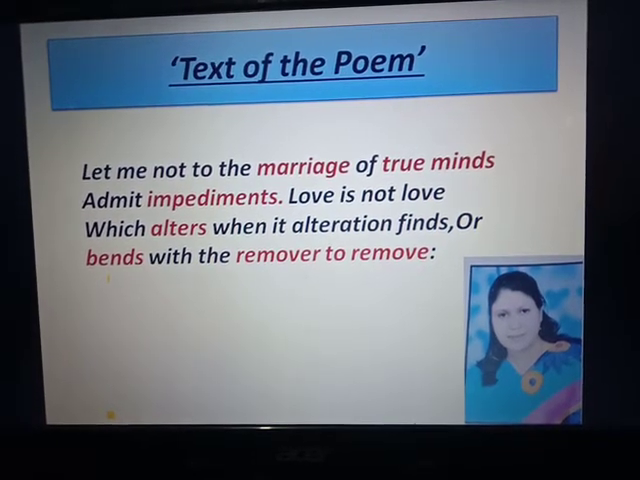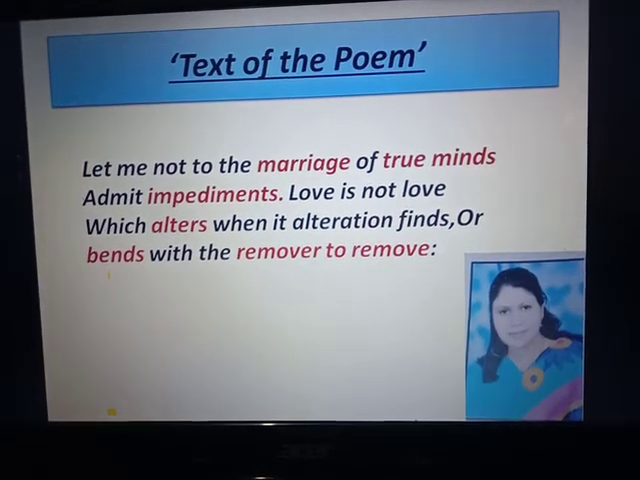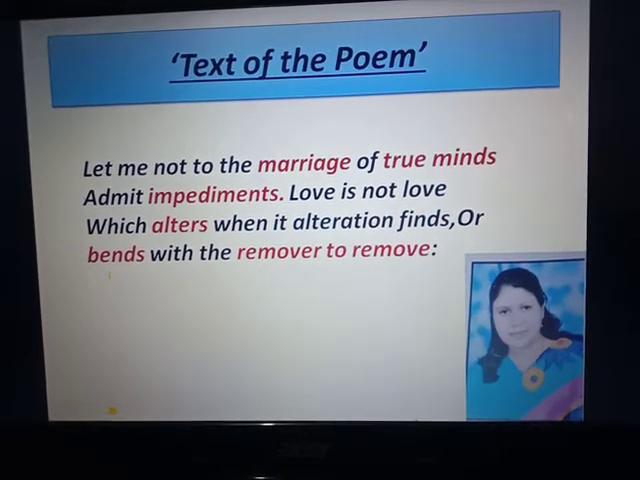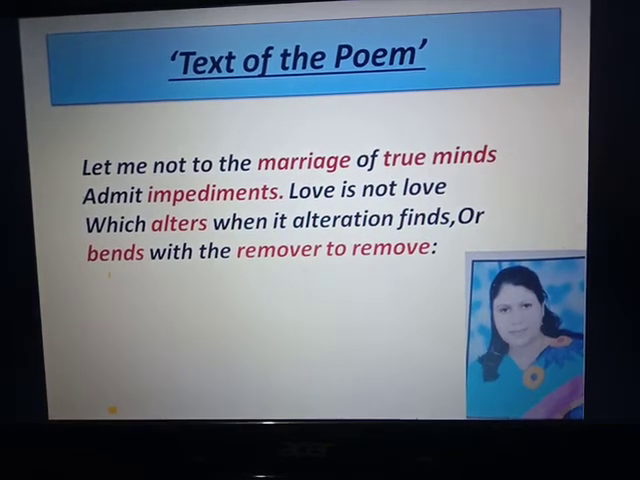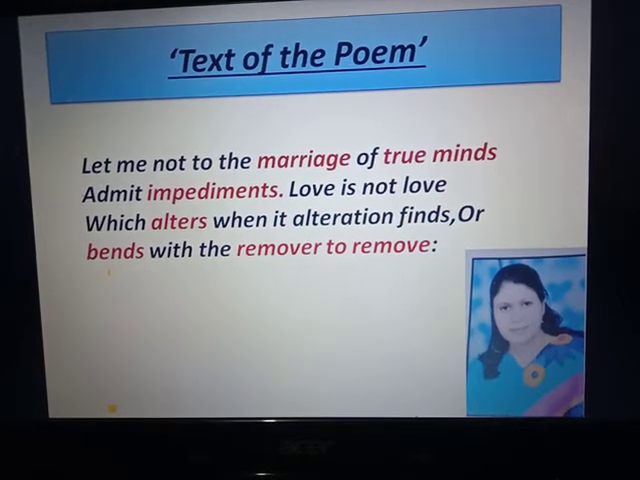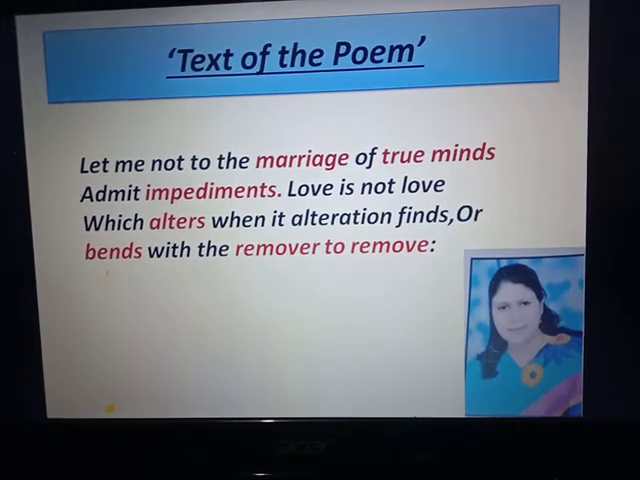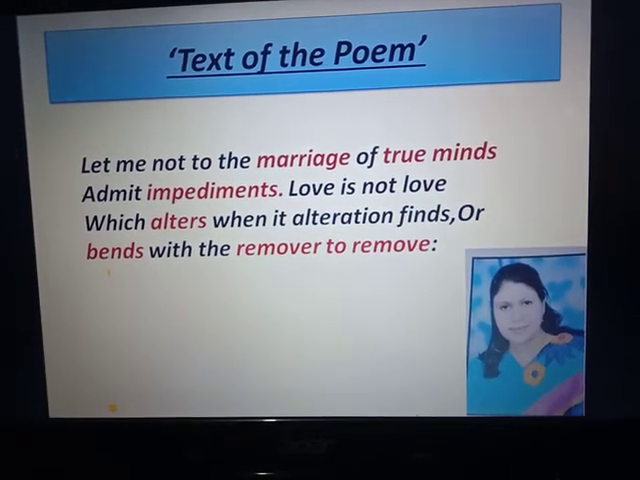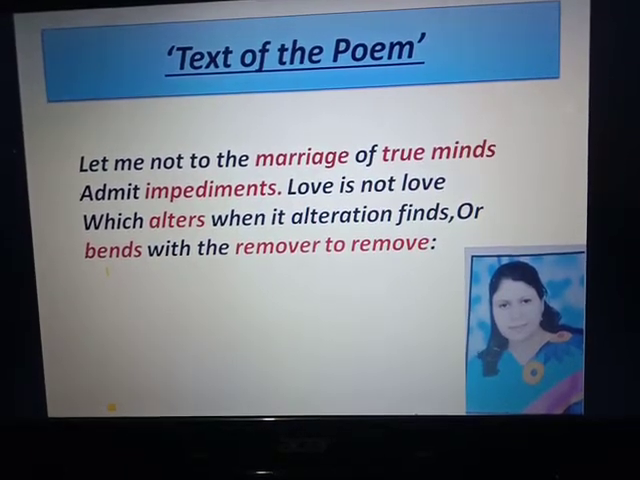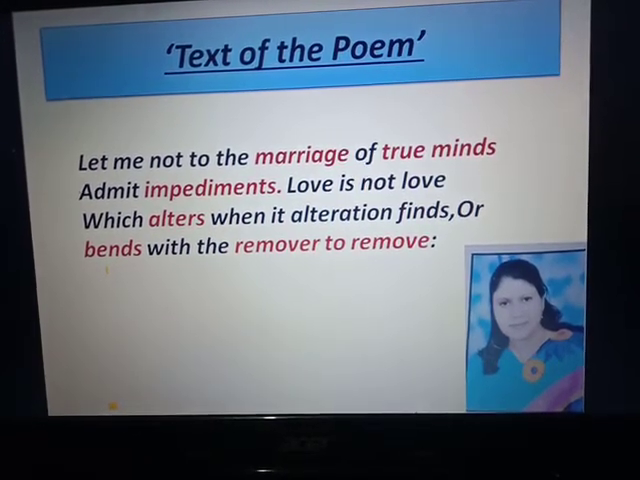It means to say, true love never alters, never changes when it finds change in the object of its love. It is also not called true love which bends down from its ideal and which is removed due to anybody's pressure. It means true love is permanent, it never changes, it is immortal. True love is unchanging, permanent and perpetual. It does not surrender before any power or pressure.